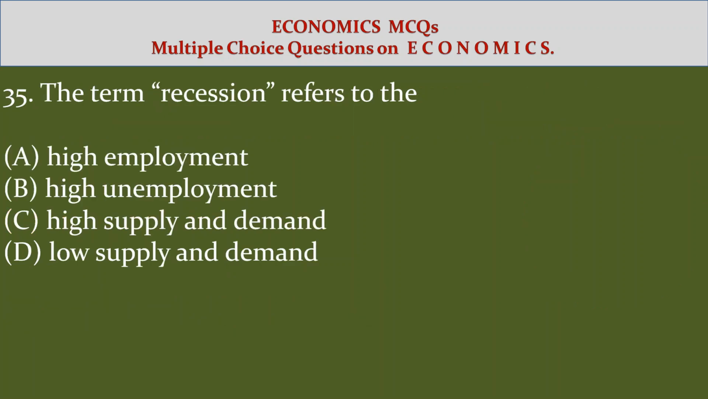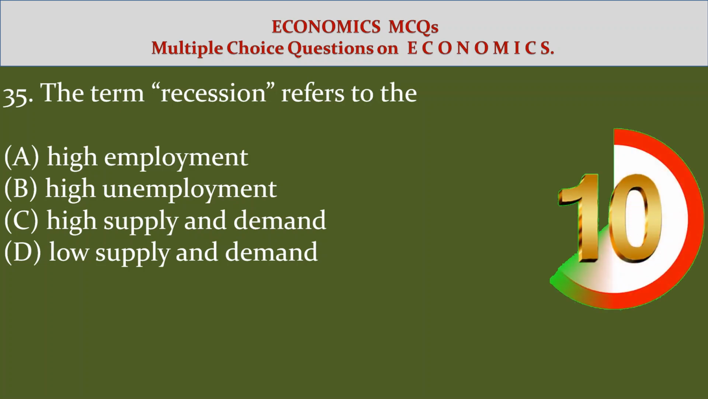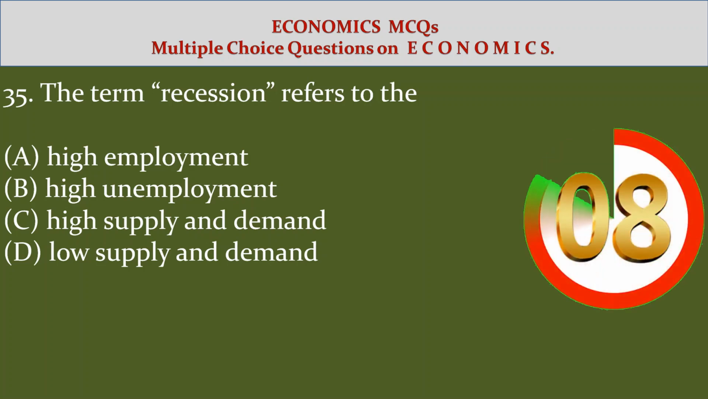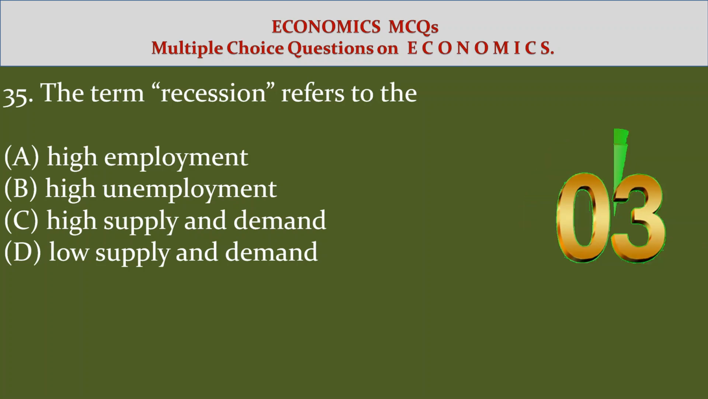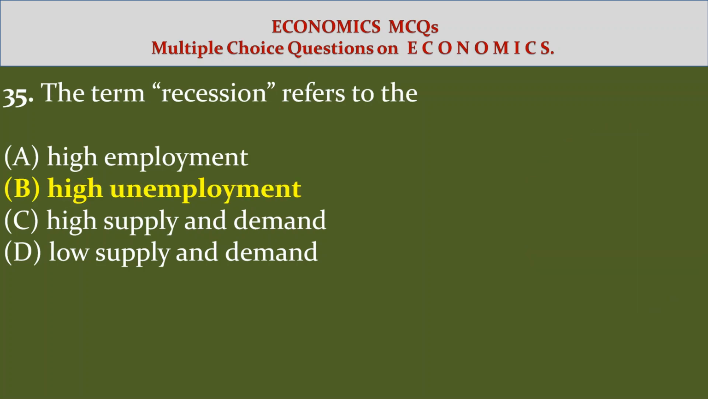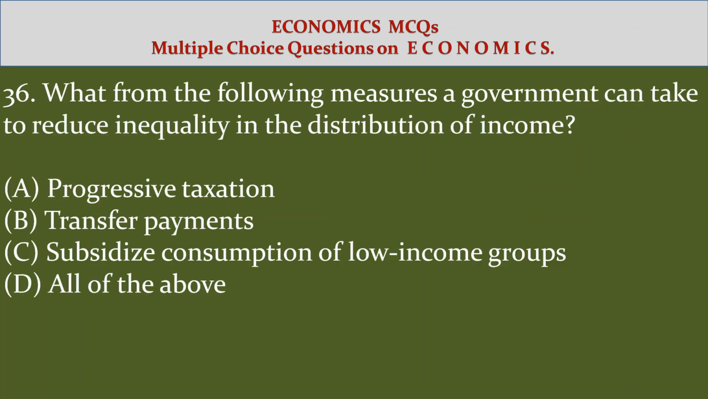35. The term recession refers to the option A, high employment, option B, high unemployment, option C, high supply and demand, option D, low supply and demand. Answer option B, high unemployment.